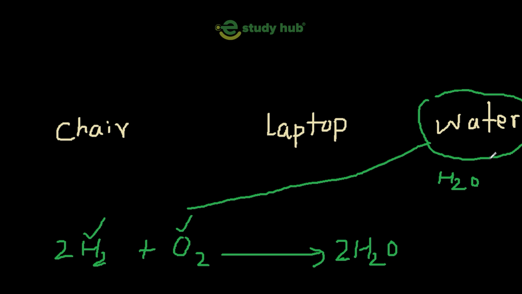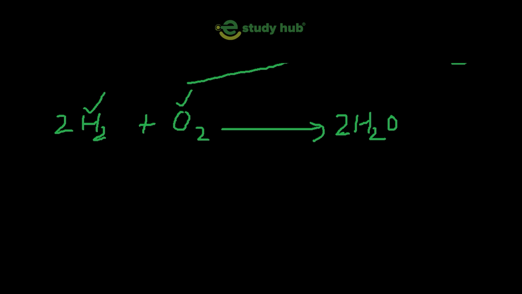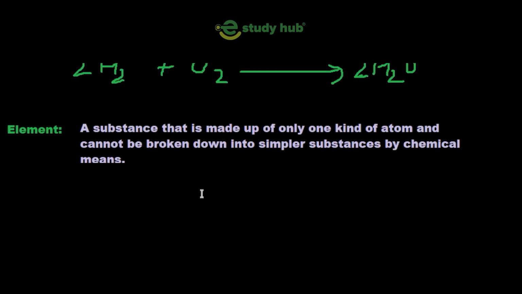So now we will discuss what an element is. This is our next definition. What is an element? Students, you know that an element is a substance that is made up of only the same kind of atom, only one kind of atom, and cannot be broken down into simpler substances.